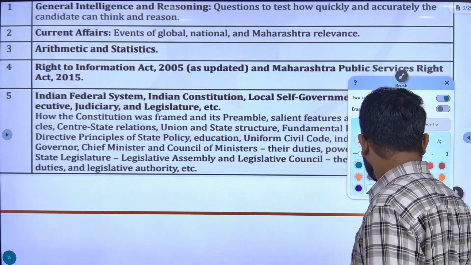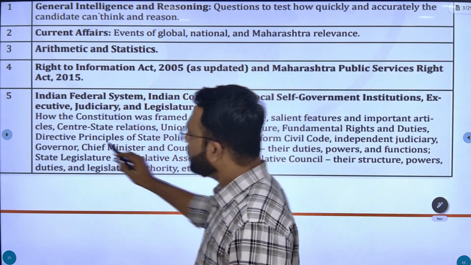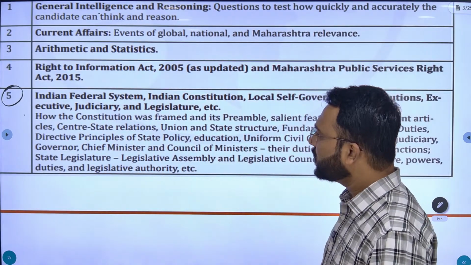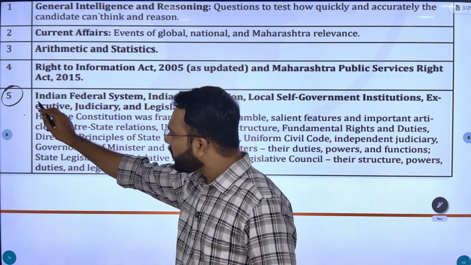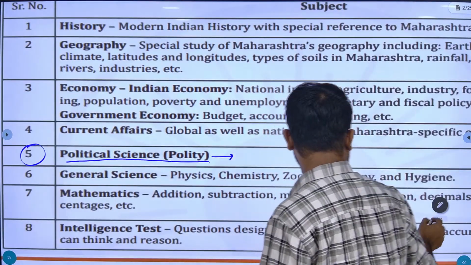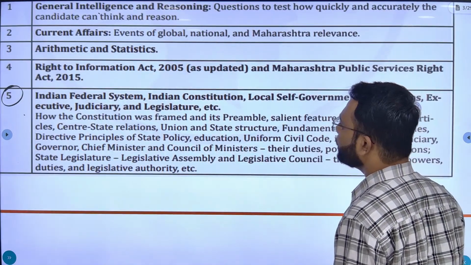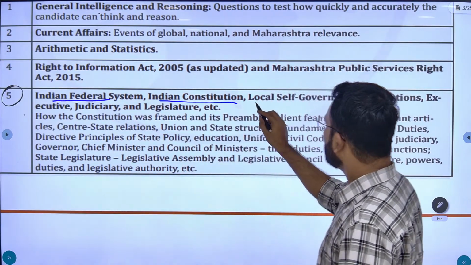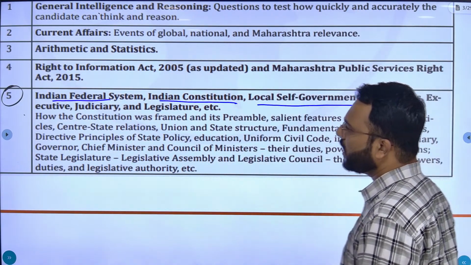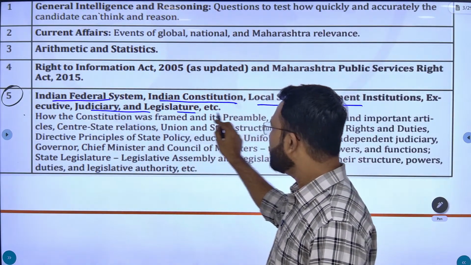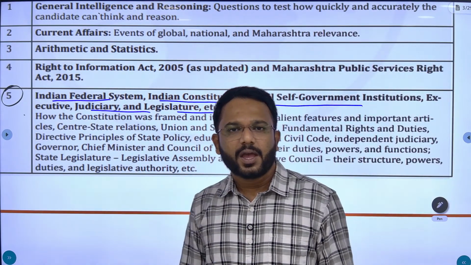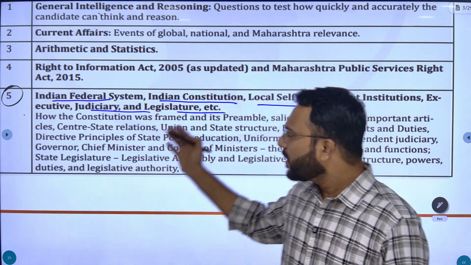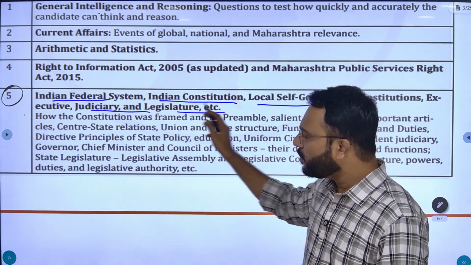Here also at serial number 5 they have mentioned a detailed syllabus for mains. They have mentioned Indian federal system, Indian constitution, local self-government institutions, executive, judiciary, legislature, etc. Below that they have given you the detailed syllabus of what they are going to ask from the above topics.